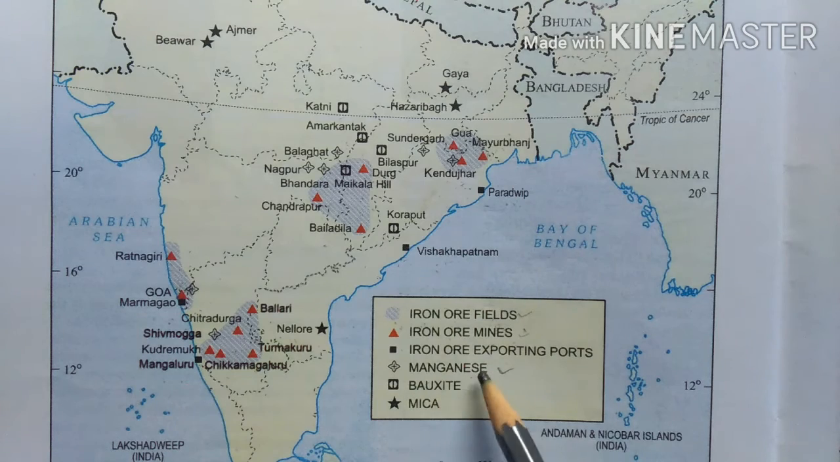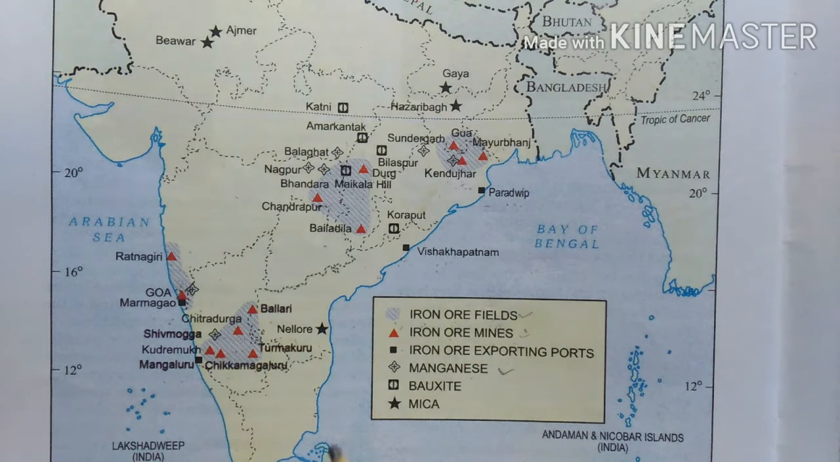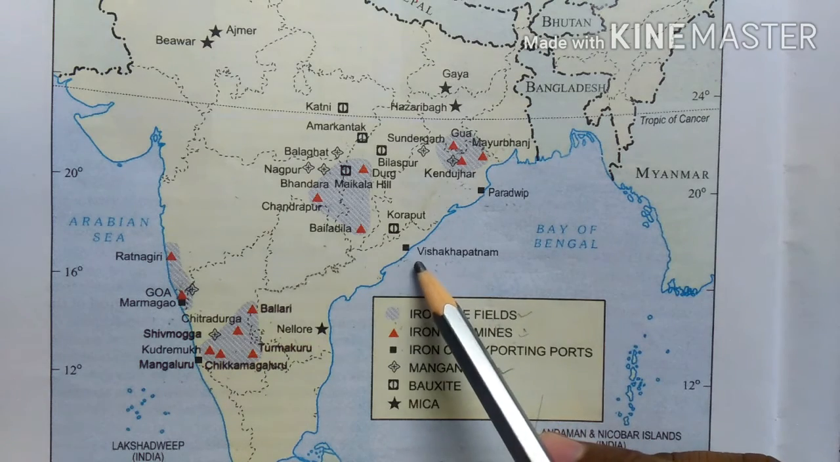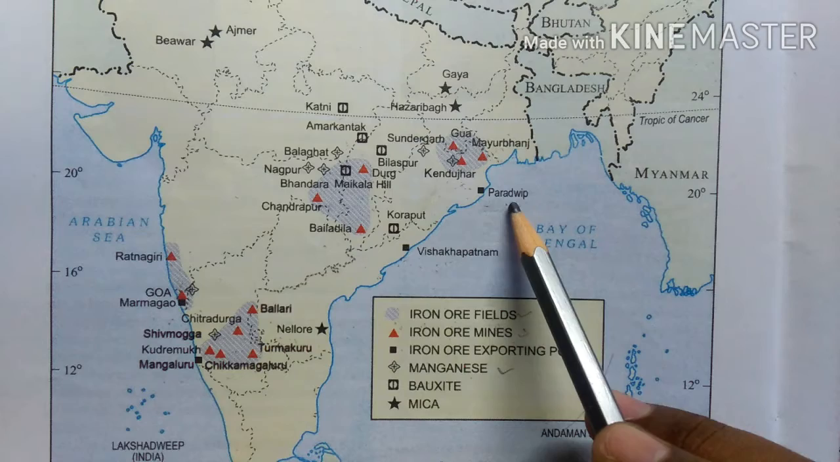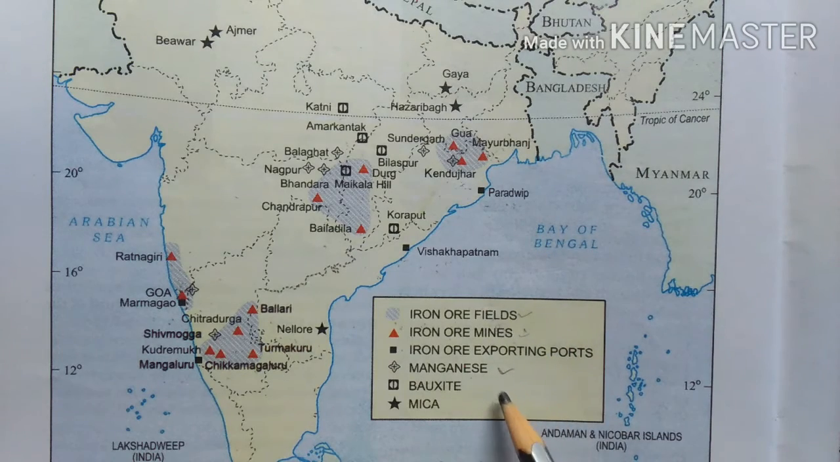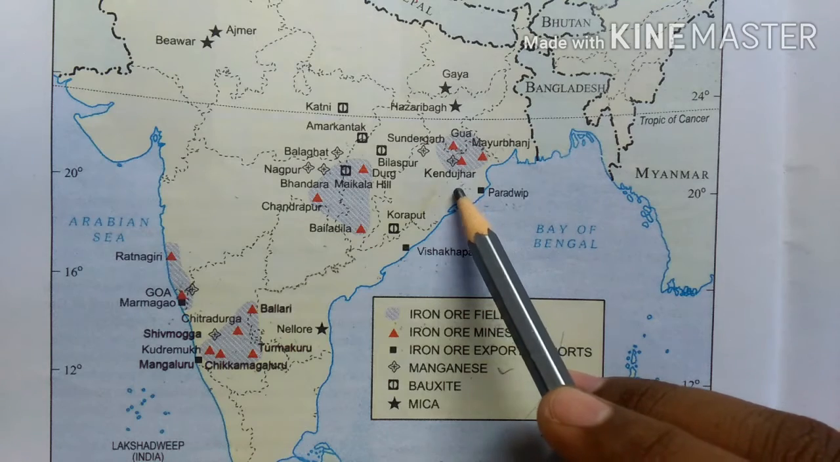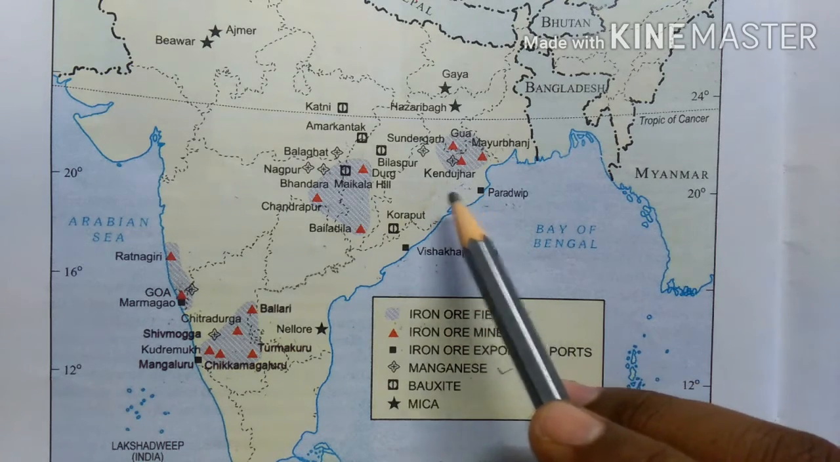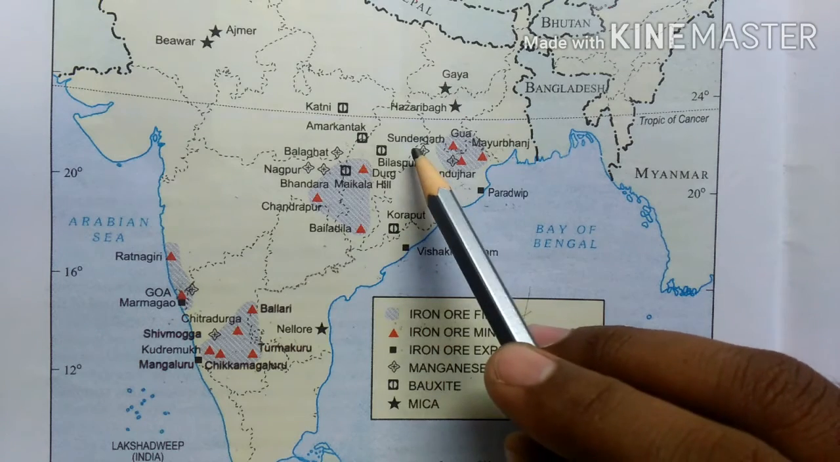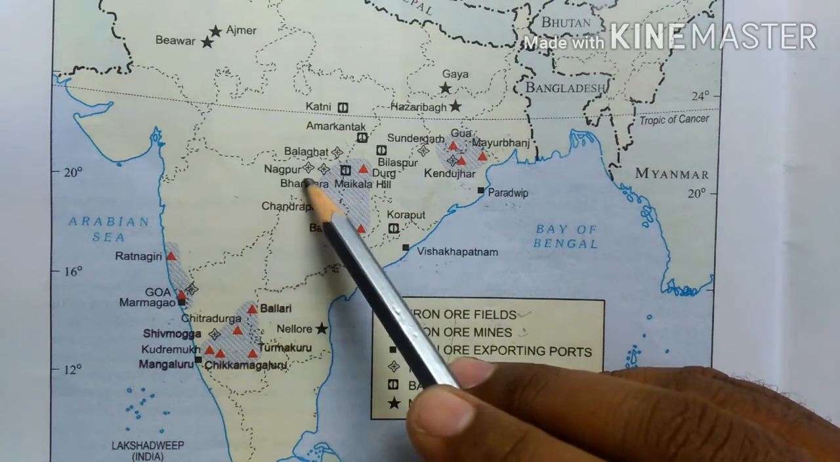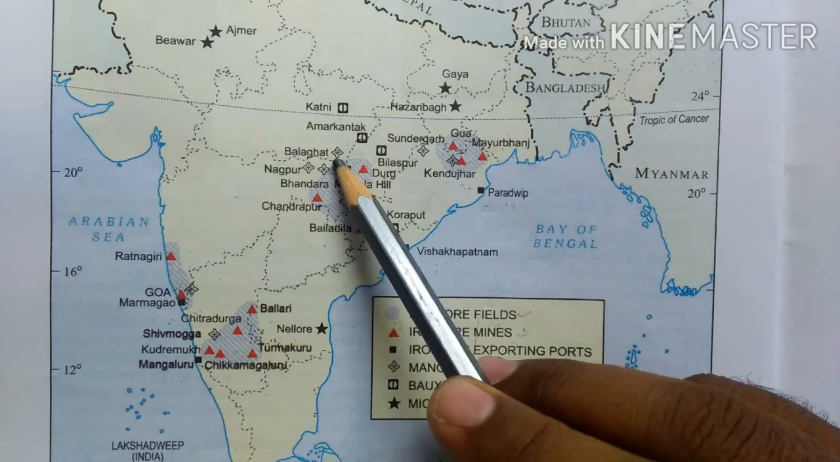Now we will see iron ore exporting ports. Iron ore exporting ports we will see in Karnataka, that is Mangaluru. Now again we see in Andhra Pradesh Visakhapatnam, and in Odisha Paradeep. Now we will see manganese. Manganese we will see in Karnataka Shivamogga, and in Goa Marmagao. Then in Odisha Keonjhar, then Sundargarh, and again we will see in Maharashtra Nagpur and Bhandara, and in Madhya Pradesh Balaghat.